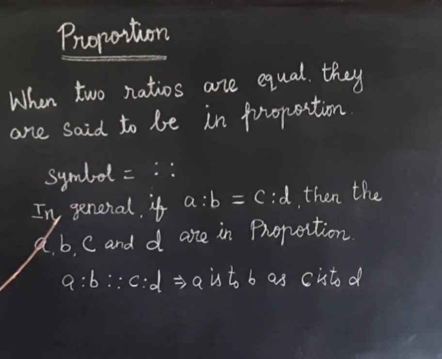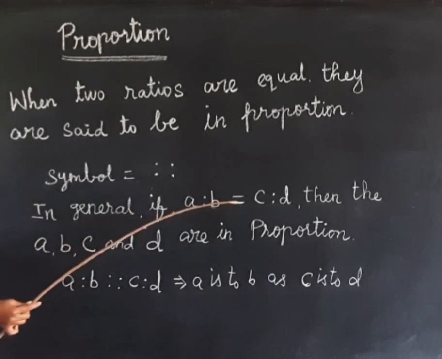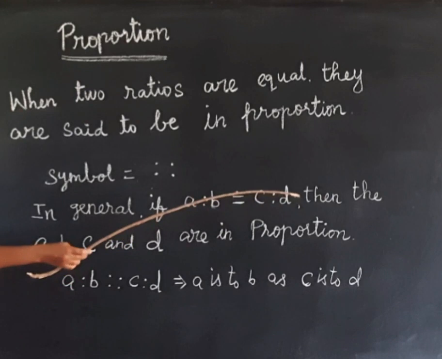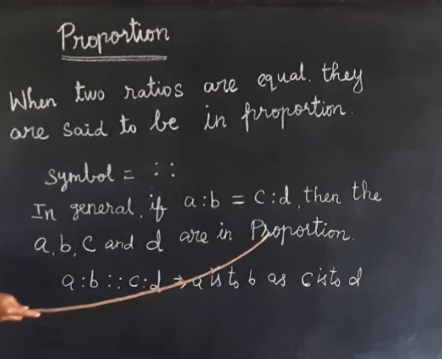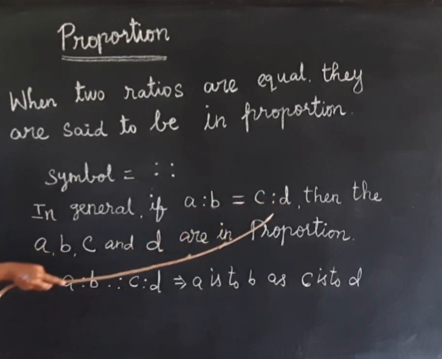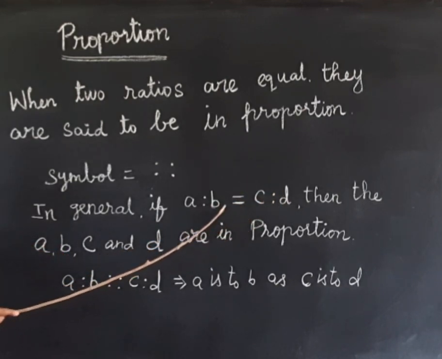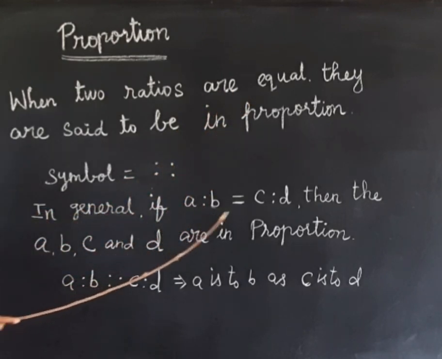In general, if A is to B equal to C is to D, then the numbers A, B, C and D are in proportion. So A is to B is one ratio and C is to D is another ratio. If the two ratios are equal, the two ratios are in proportion.